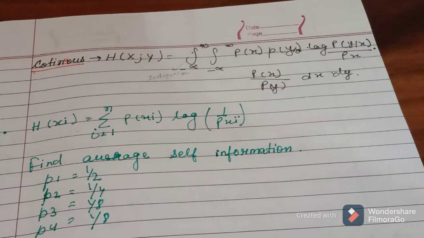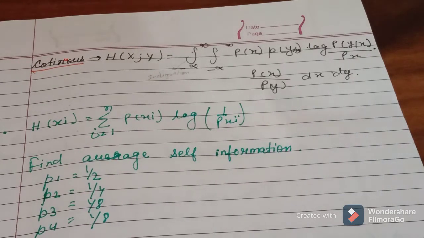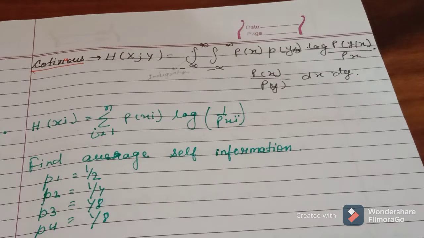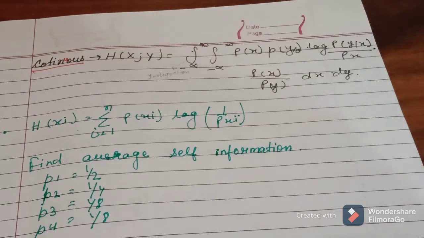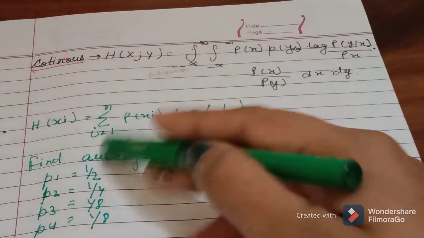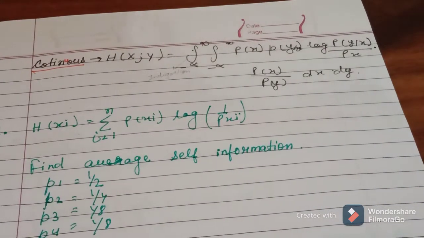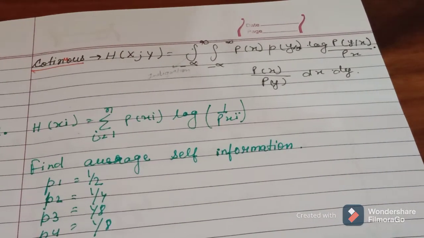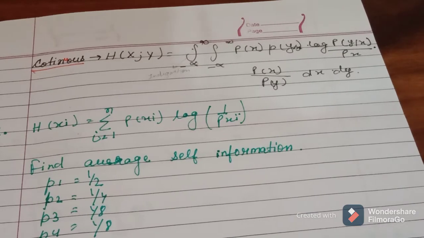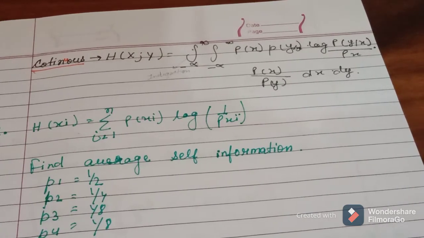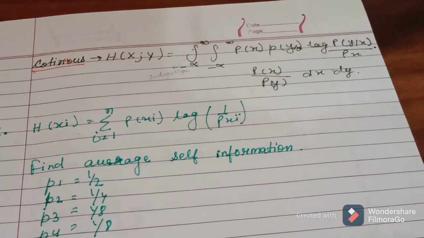Now we will solve one problem, and after that you will connect with me very easily. This problem is on average conditional self-information. We have values, and how many values do we have? 4, so that's why our n is equal to 4.